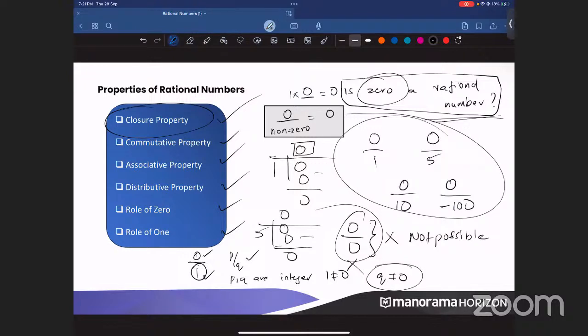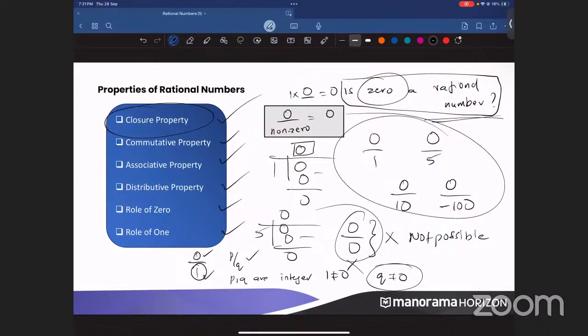Please write it down, everyone. Please make it fast. Okay, we have a lot to cover. All the properties, closure property, commutativity, associativity, all these properties are also there. Once you guys are done with it, I'll move on to the next slide. Can you please write it fast, everyone?